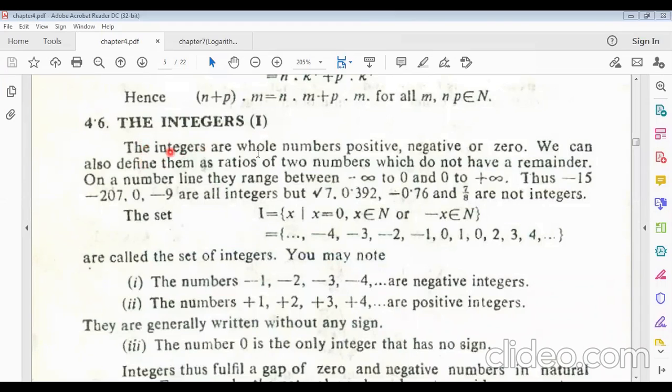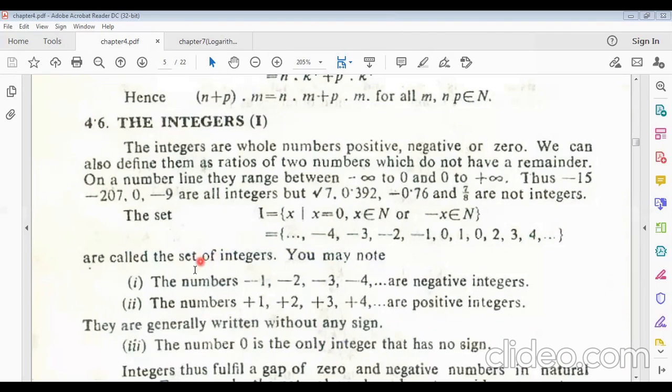Now, the integers are whole numbers: positive, negative, or 0. That means the set notation for integers is minus infinity, ..., minus 4, minus 3, minus 2, minus 1, 0, 1, 2, 3, 4, ... up to infinity. This is the set of integers, and it means every number will be a whole number. Remember it.